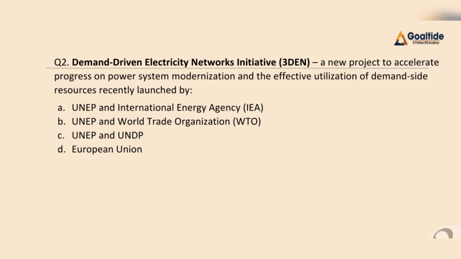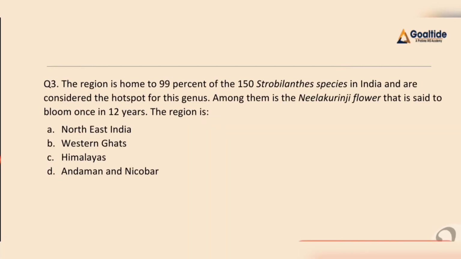Right? Now let me have a look at question number 3. The region is home to 99% of the 150 Strobilanthes species in India and is considered the hotspot for this genus. Among them is the Nilakurinji flower that is said to bloom once in 12 years. The region is: A, Northeast India, B, Western Ghats, C, Himalaya, and D, Andaman and Nicobar. So we found that the Nilakurinji flower, which is said to bloom once in 12 years, is found in the Western Ghats. And so our final answer for this question will be B, that is Western Ghats.